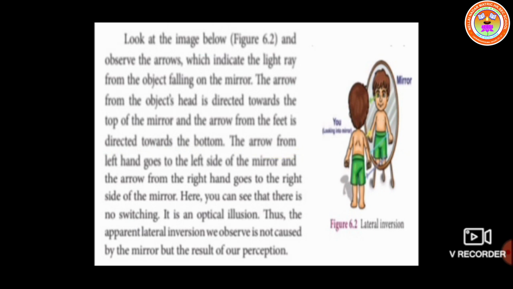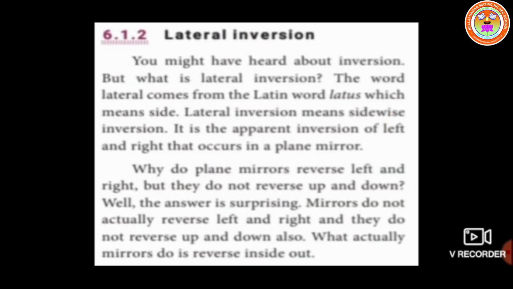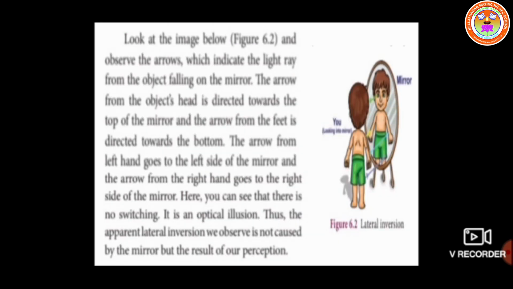Here the rays from the head are indicated by the green. The arrow from the left hand goes to the left side of the mirror, that is indicated by the yellow color. Next, the arrow from the right hand goes to the right side of the mirror, that is also indicated by the light blue.